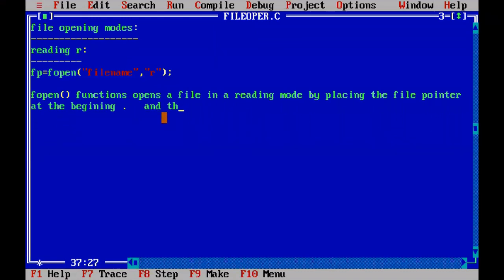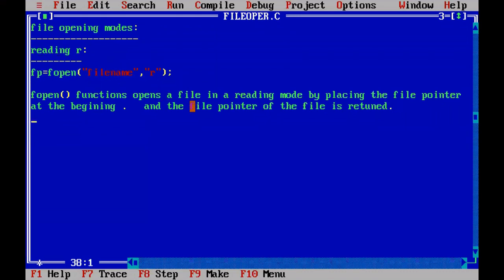And the file pointer of the file is written. That means after opening a file, the link to that file, what is the link? The pointer. That pointer to that file is written to the left side.